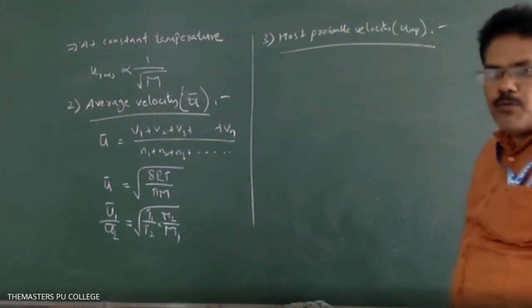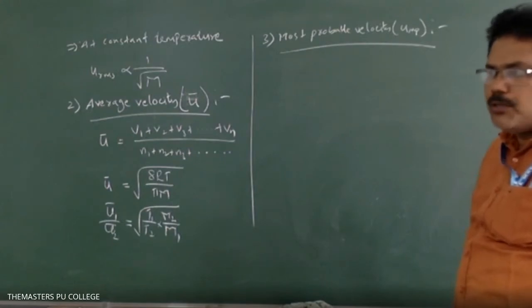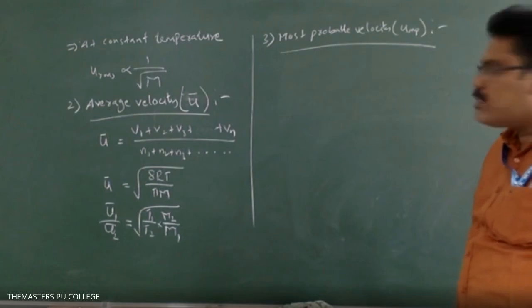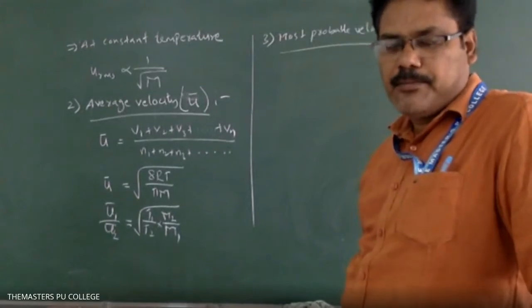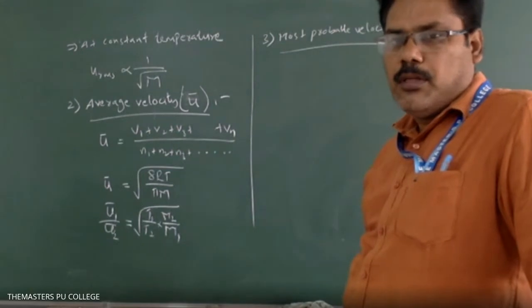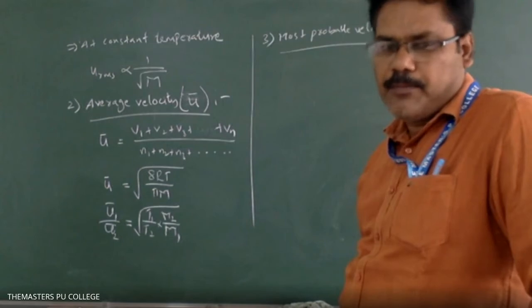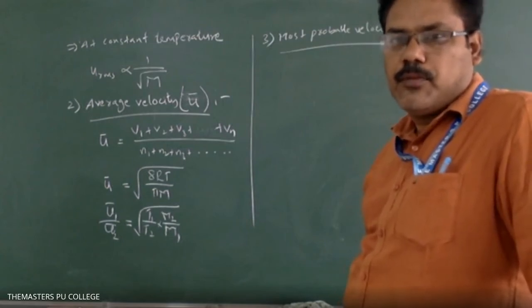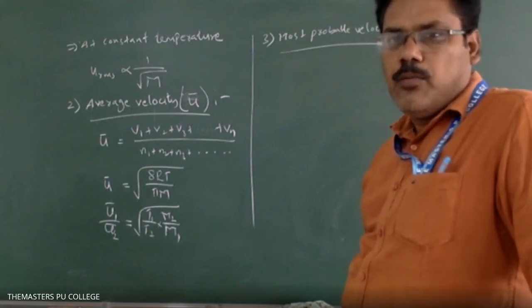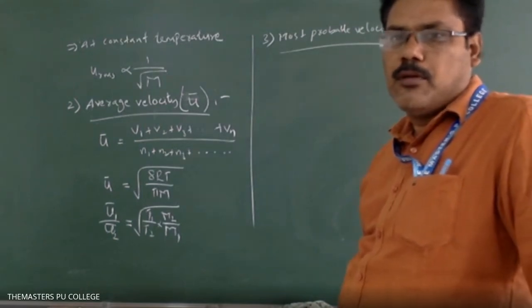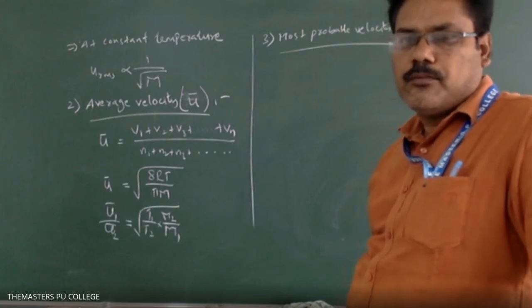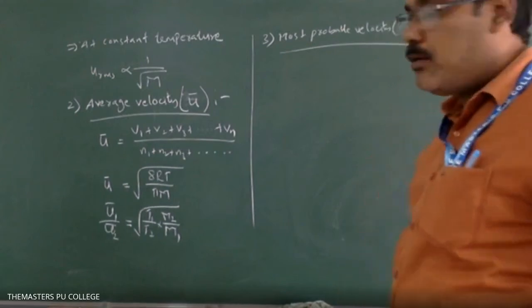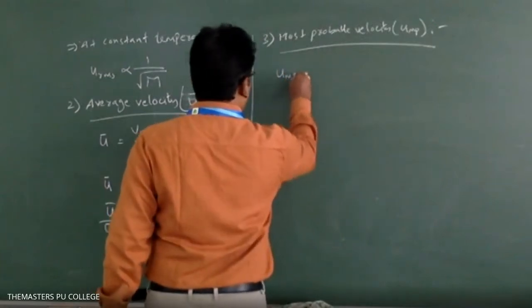The maximum fraction of gas molecules possessing velocity is known as most probable velocity. Okay.